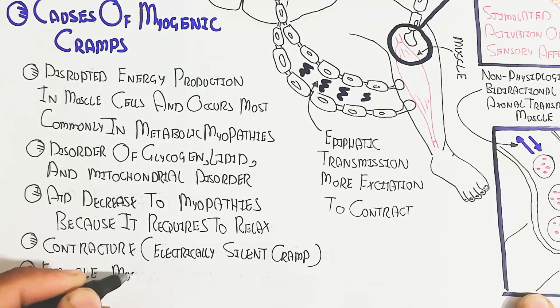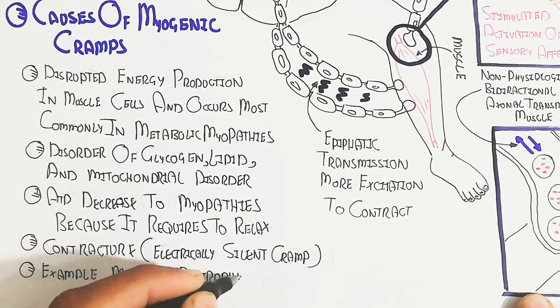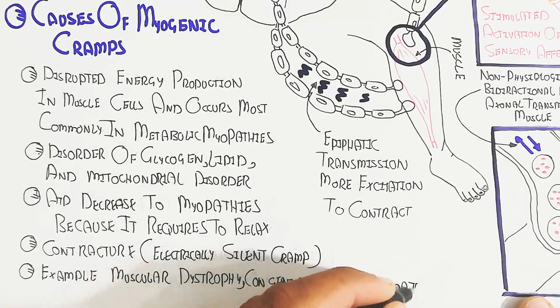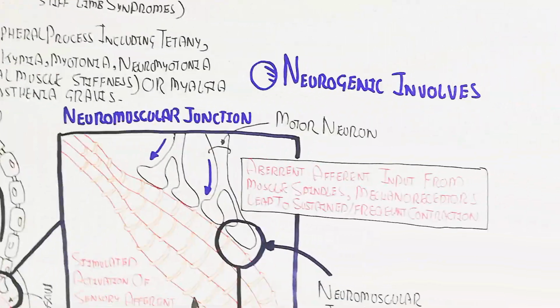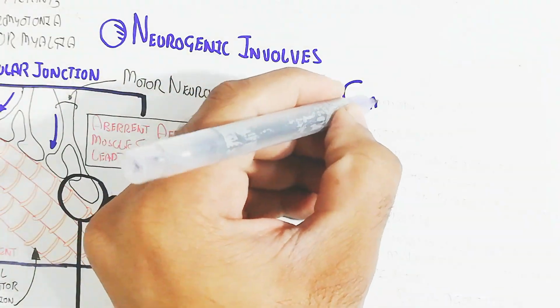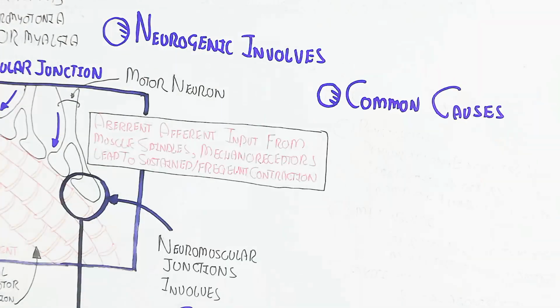Anaerobic respiration is also involved in muscle cramp. Examples are muscular dystrophy, congenital and inflammatory problems. And remember hypoxia, the low level of oxygen, and anaerobiosis.